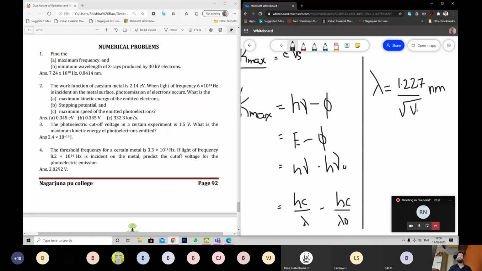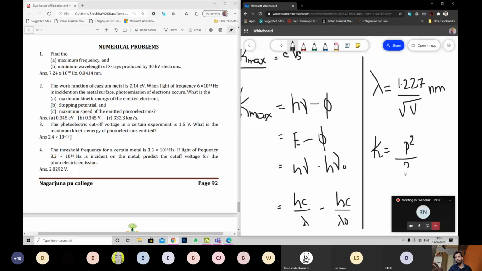Now, if you do not know the value of V, and instead you know the kinetic energy of the electron, then we have K equals p square by 2m. K stands for kinetic energy, p for momentum, m for mass of an electron. If you simply know the velocity and not the kinetic energy, you don't need to go through this. You can simply take lambda equals h by p. What is p? Momentum. h by mv.